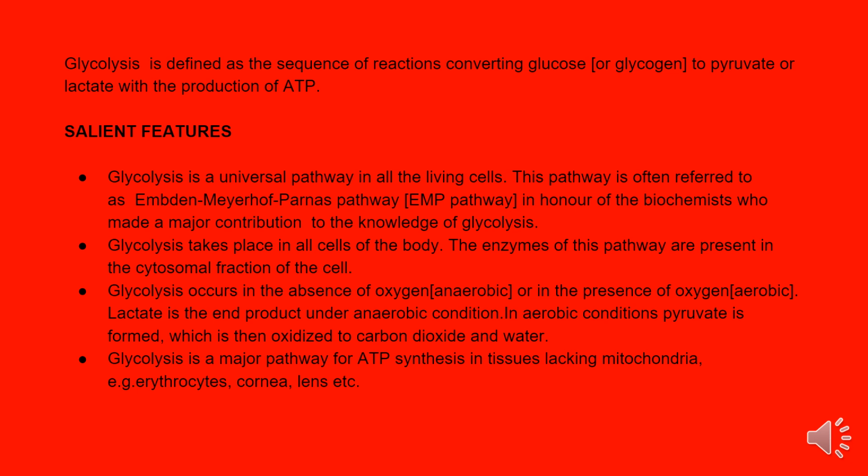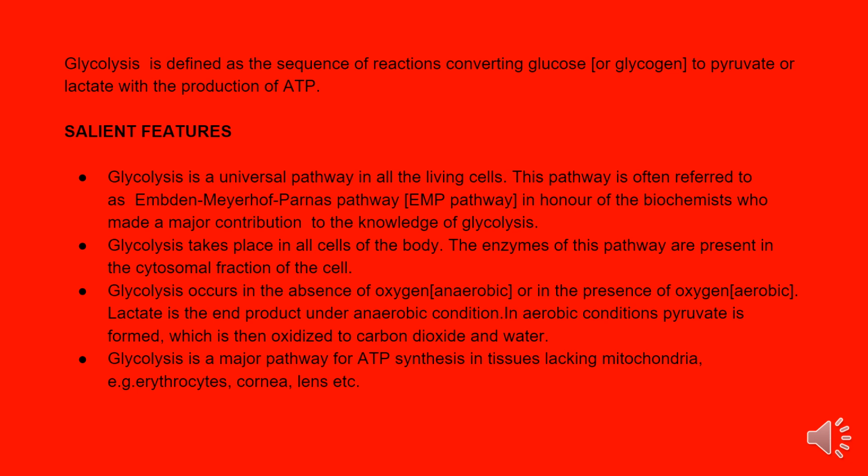Glycolysis takes place in all cells of the body. The enzymes of this pathway are present in the cytosolic fraction of the cell. Glycolysis occurs in the absence of oxygen (anaerobic) or in the presence of oxygen (aerobic). Lactate is the end product under anaerobic condition. In aerobic conditions, pyruvate is formed, which is then oxidized to carbon dioxide and water.